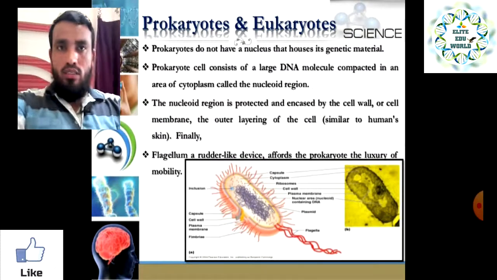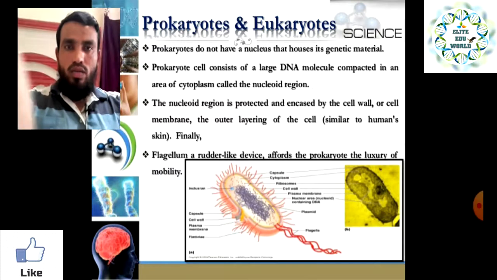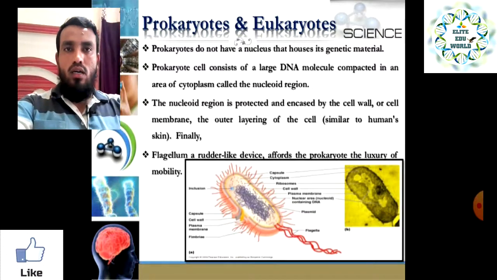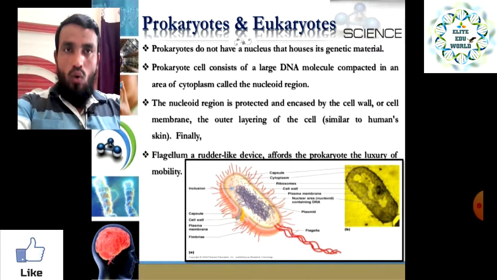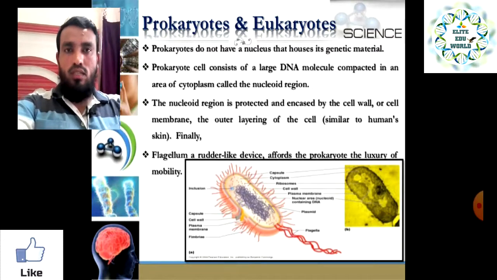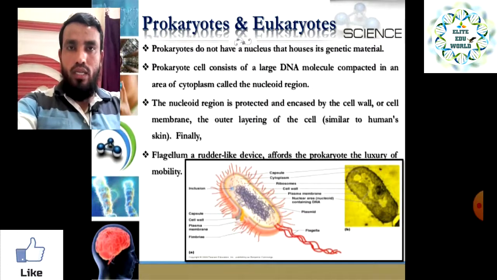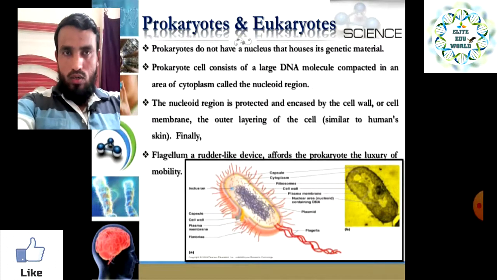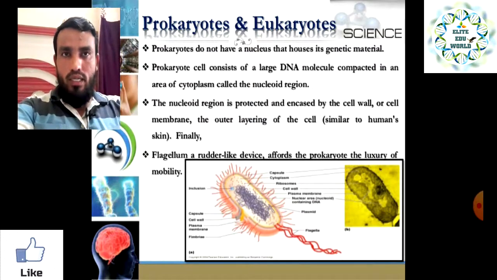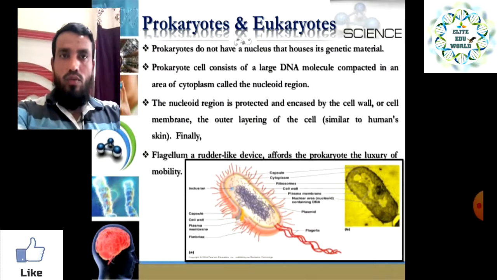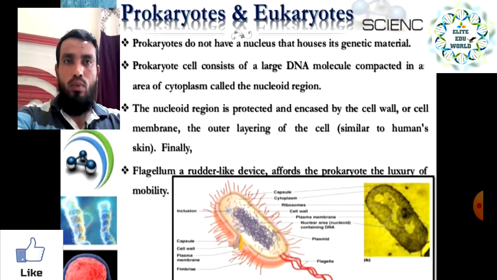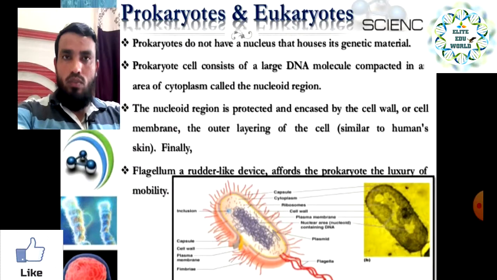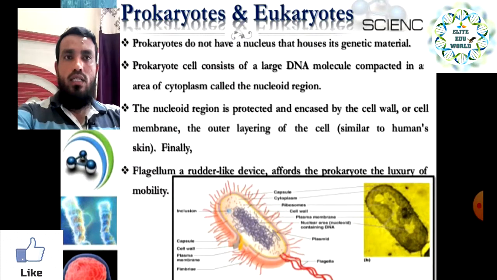This is a very important slide, because the next chapter is the classification of organisms. So how can we classify organisms on the basis of cell type? Basically we have two cell types, prokaryotes and eukaryotes. Okay, we human beings have eukaryotic cells, and some other organisms like bacteria have prokaryotic cells. We will understand with the help of this slide what is meant by prokaryote and eukaryote. First of all, a prokaryote does not have a nucleus that houses its genetic material.